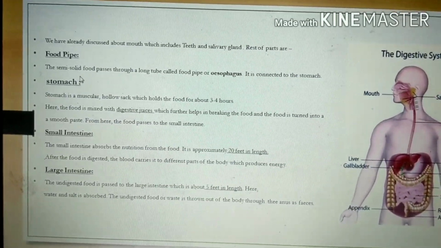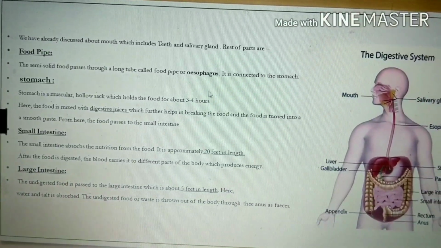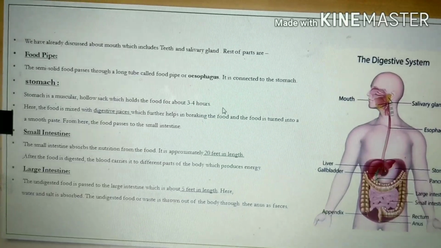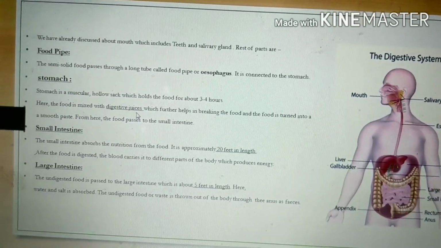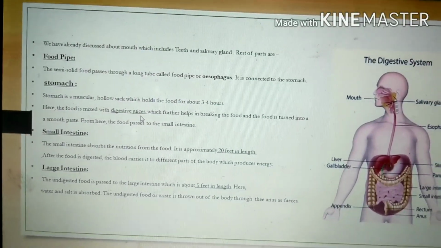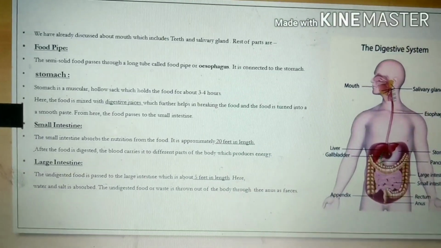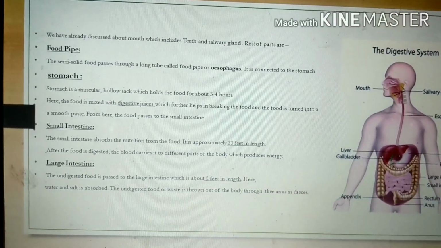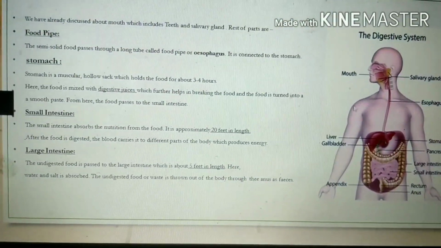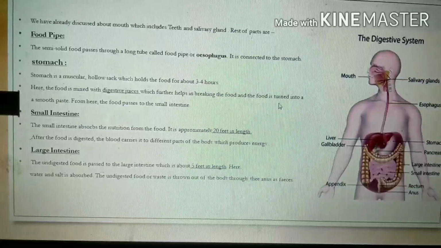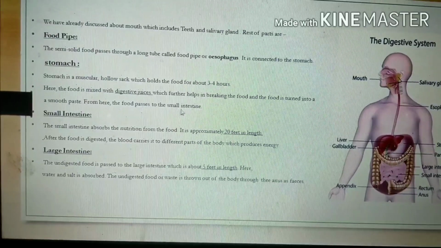Then next is the stomach. The stomach is a muscular hollow sac which can hold the food for about 3 to 4 hours. Here the food is mixed with digestive juices. The stomach secretes several digestive juices like HCl, hydrochloric acid. Those are very strong digestive juices which help our food break into small parts. These digestive juices further help in breaking the food and the food is turned into a smooth paste. From here the food passes to the small intestine.